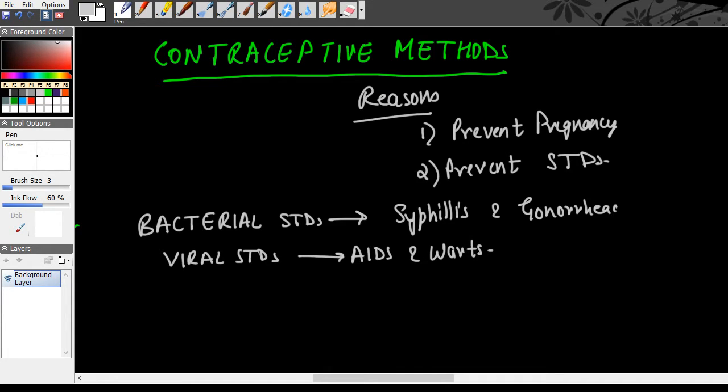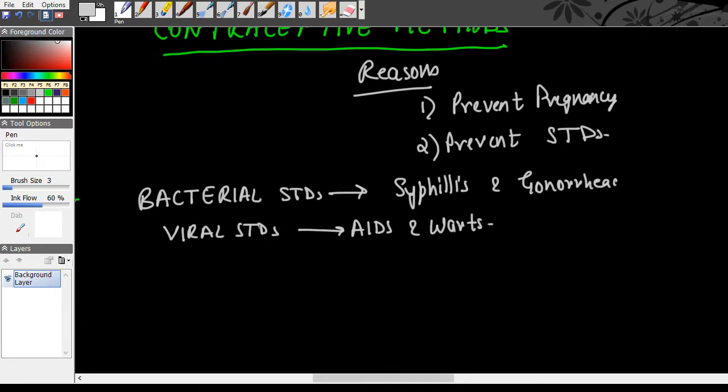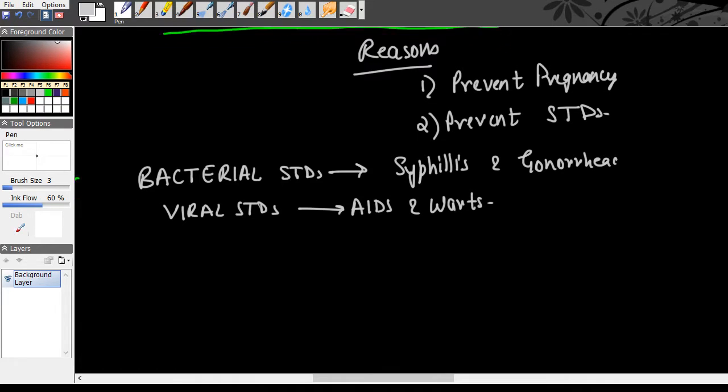Please be clear with this, the two kinds of STDs, bacterial and viral. Syphilis and gonorrhea are bacterial, and AIDS and warts are viral. Those are the reasons for contraception and the types of STDs.